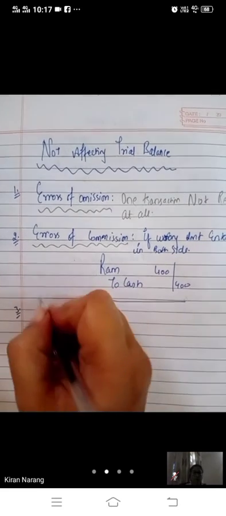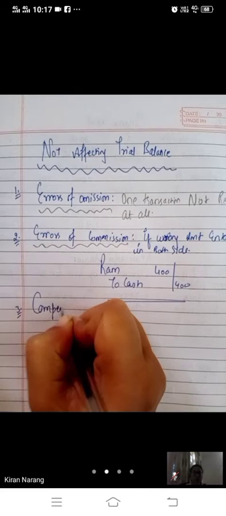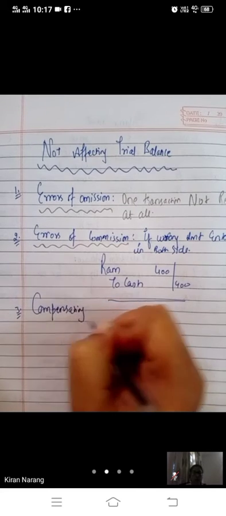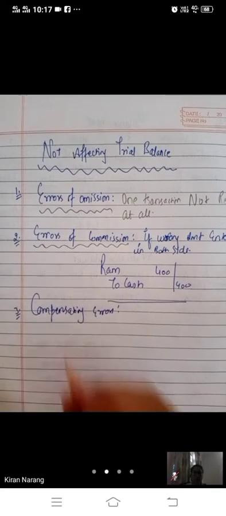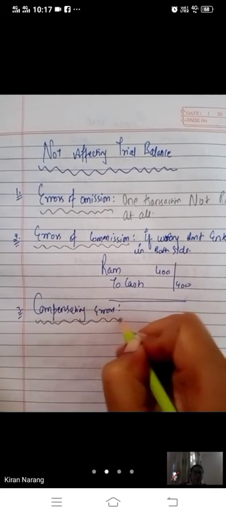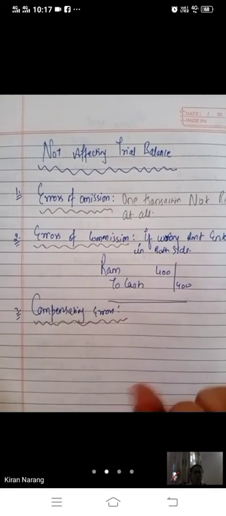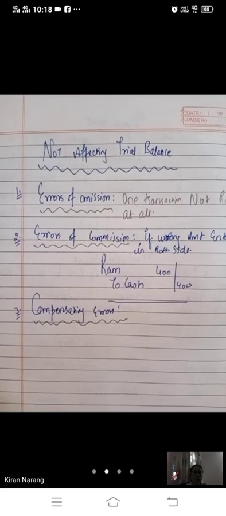Then compensating errors. Suppose by mistake you have made an error on the debit side of rupees 400, and by chance you have made the same amount of mistake on the credit side. This is a compensating error.